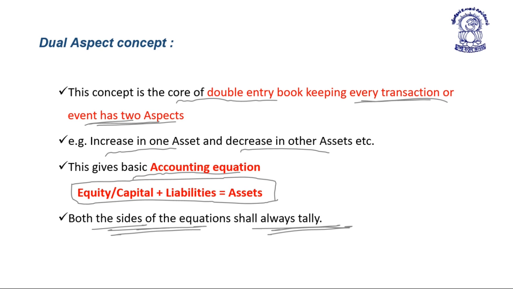Next concept is dual aspect concept. This concept is the core of the double entry bookkeeping system. Every transaction or event has two aspects: either an increase in one asset and decrease in another asset, or an increase in one asset and increase in a liability, etc. Dual aspect concept gives us the basic accounting equation: equity or capital plus liability is equal to asset.